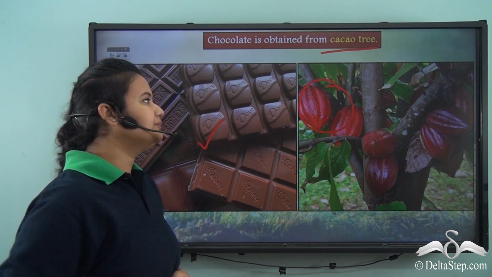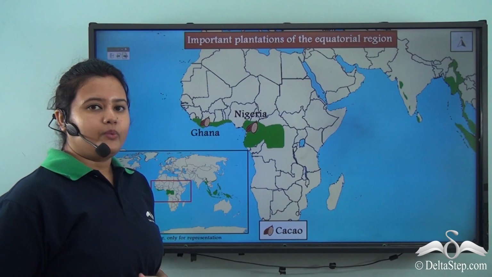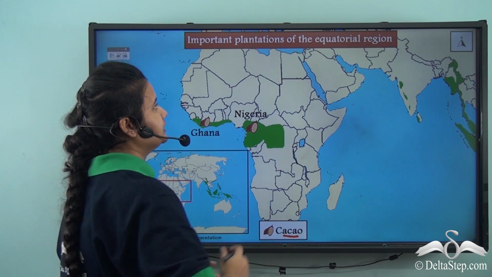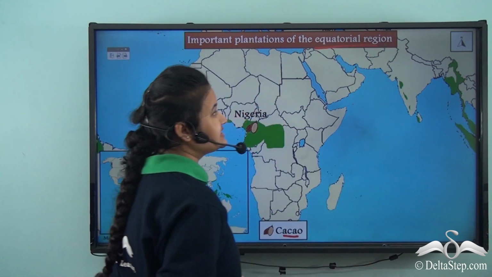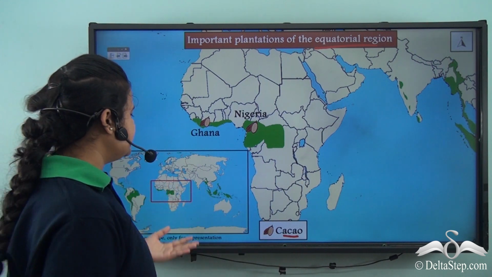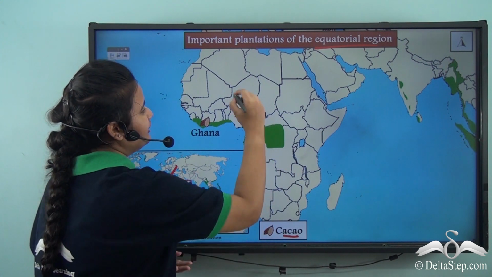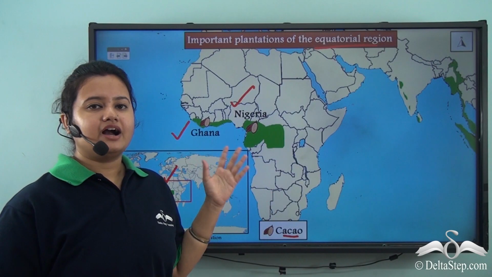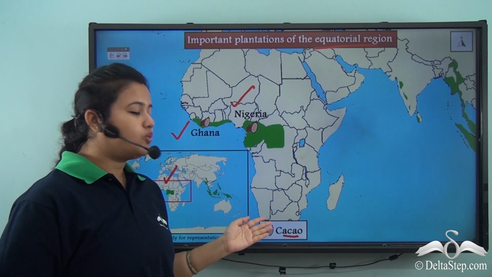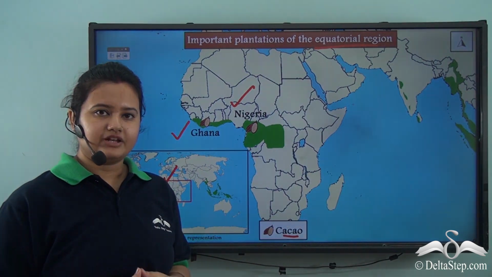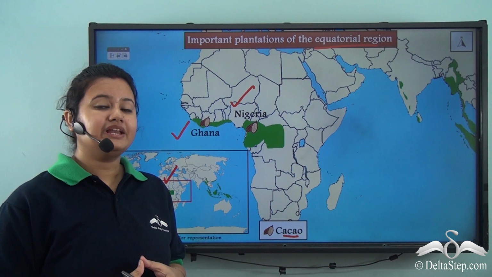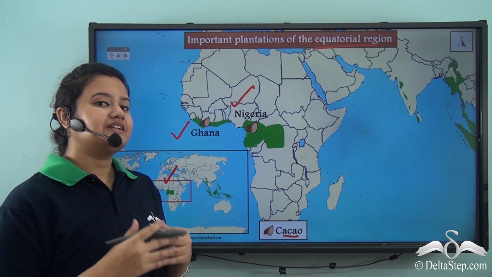Do you know where it is grown? Well, cocoa, which is an important plantation crop of the equatorial region, is mostly grown in the Central African countries of Nigeria and Ghana. So Nigeria and Ghana are the countries where cocoa plantation is quite developed. Now apart from cocoa, other plantation crops are grown in other parts of the world. Let us know about them.